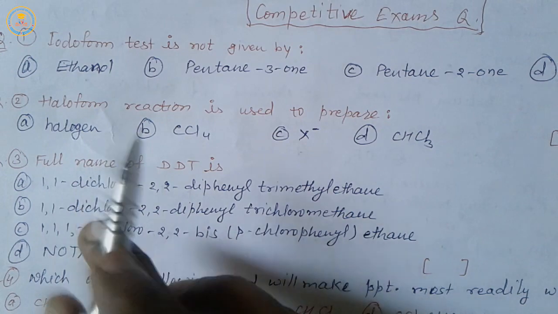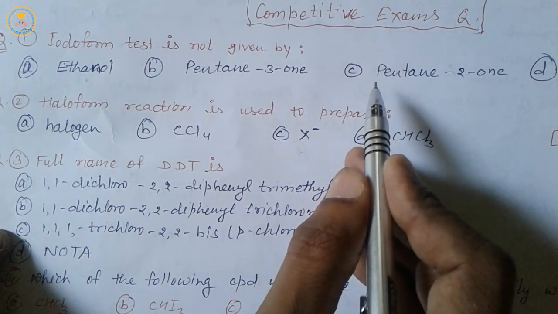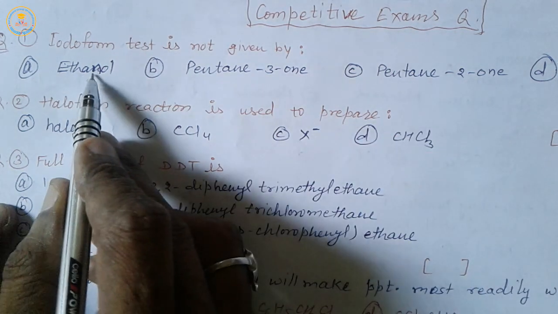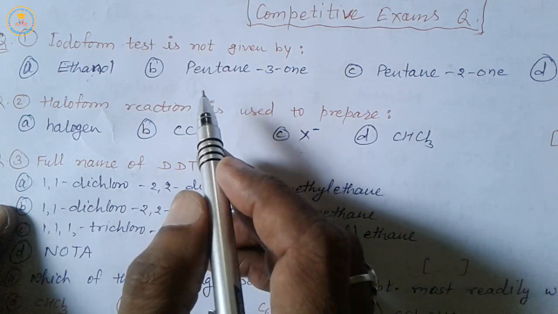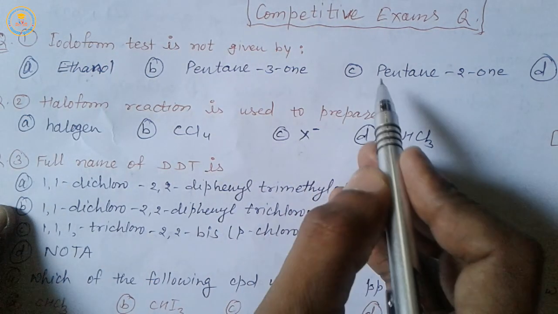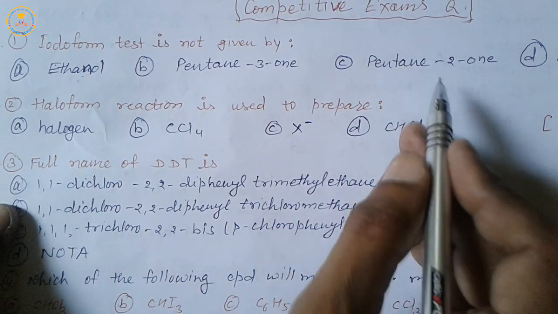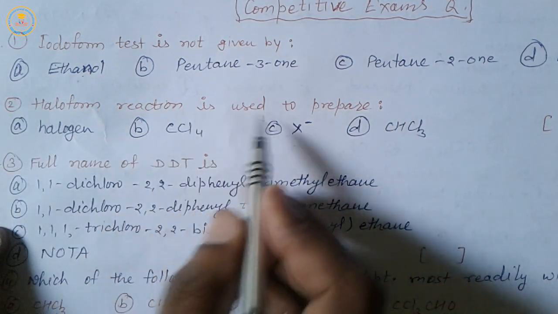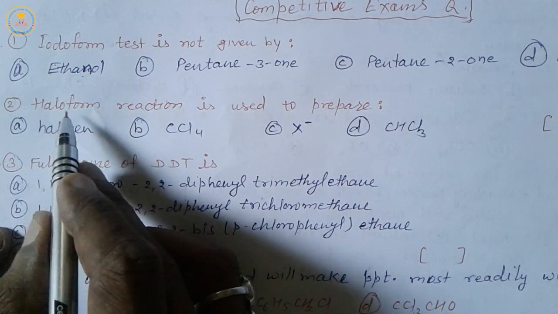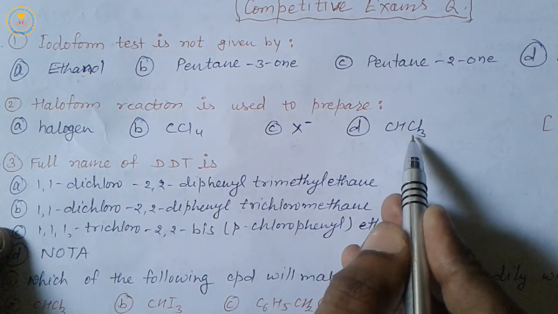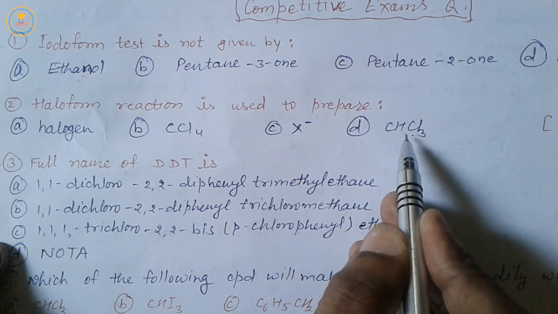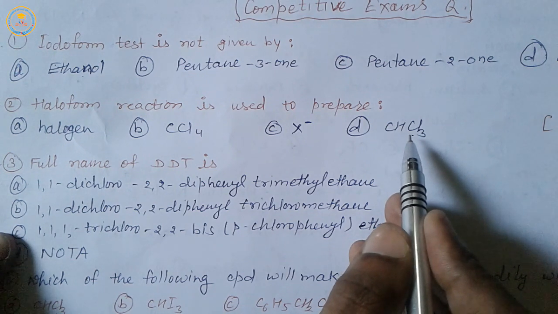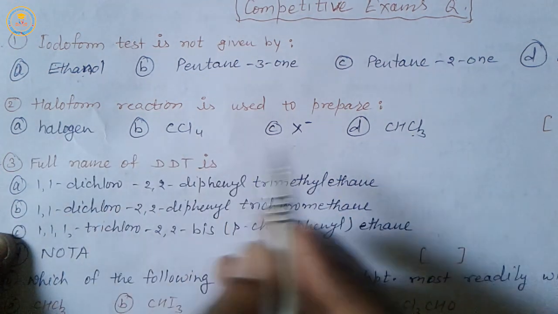First question: the iodoform test is not given by... the solution will be pentan-2-one. Here ethanol and pentan-3-one give the iodoform test. So the solution will be pentan-3-one. Sorry, pentan-2-one. Next, second question: the haloform reaction is used to prepare haloform compounds. For example, chloroform, CHX3. Here X is equal to chlorine. So to obtain chloroform, the haloform reaction is used.